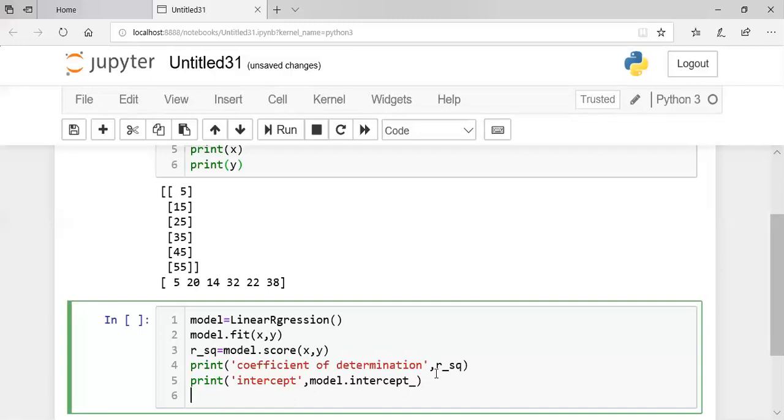And I said y equals mx plus c. m is nothing but the slope, right? Or in other words, m is the coefficient of the input, if there is only one.